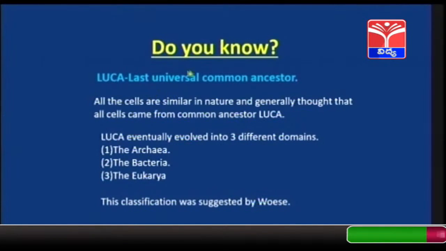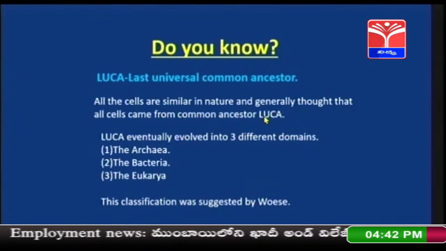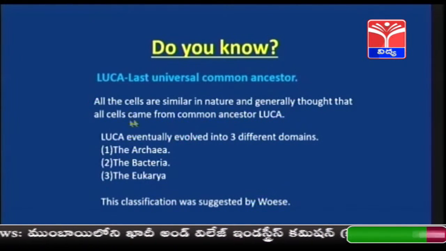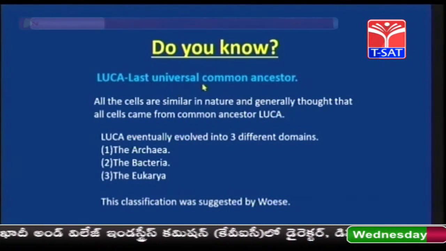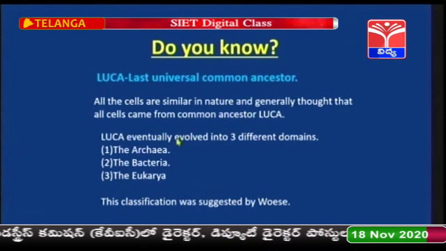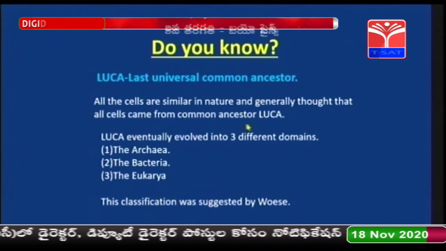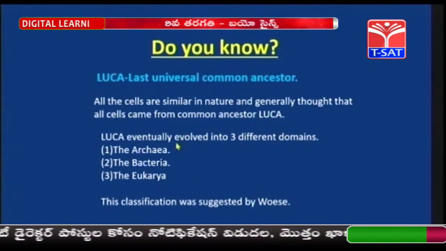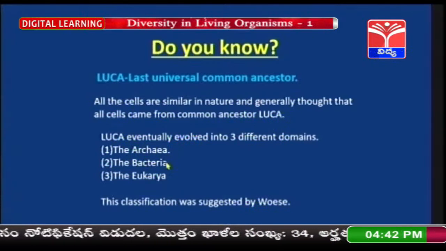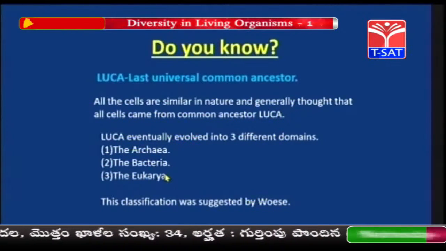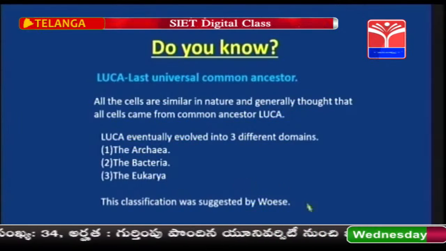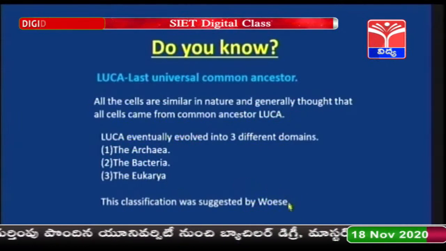So, what is this LUCA? All the cells are similar in nature and it is generally thought that all cells came from a common ancestor, that is LUCA. Yes children, as I told you now, the cells have arisen from LUCA, the last universal common ancestor, and this LUCA has eventually evolved into 3 domains, that is Archaea, Bacteria and Eukarya. And who discovered this LUCA? That is a scientist named Woese.